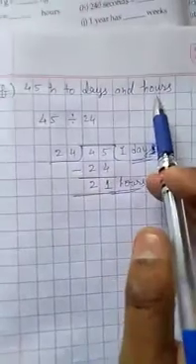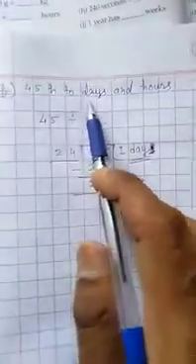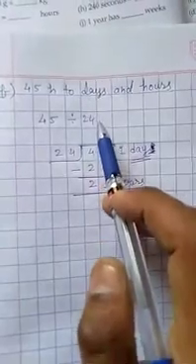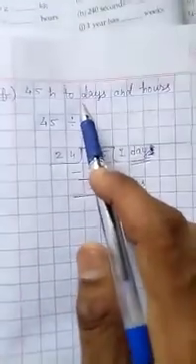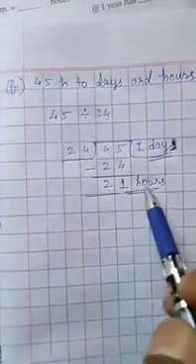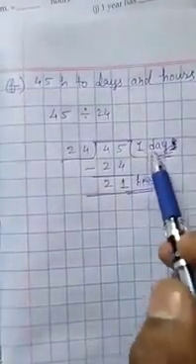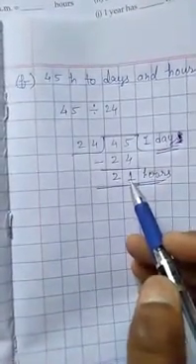Now question number F. 45 hours to days and hours. When we convert hours into days, we will divide it by 24 because one day equals to 24 hours. So we will divide 45 by 24. 24 times 1 is 24. 21 is left as hours and the quotient 1 as day. So one day 21 hours will be 45 hours.